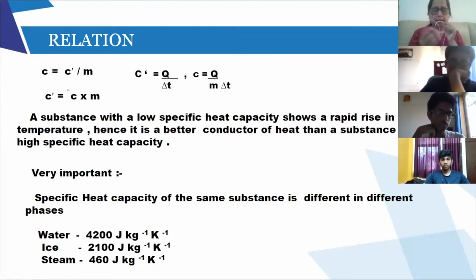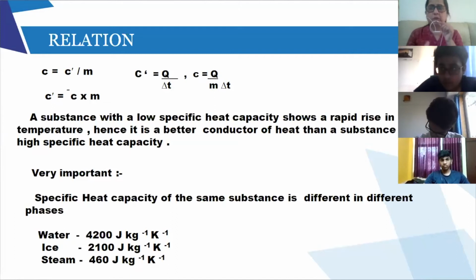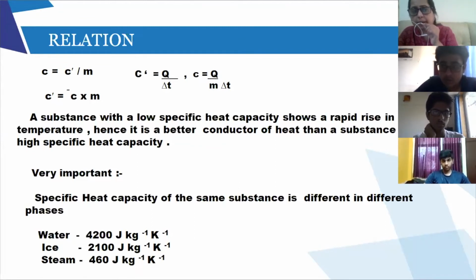But of ice, it is 2,100 and of steam, it is 460. We are talking of the same substance, water, but see how the specific heat capacity has changed as the phase changes. So in different phases, the specific heat capacity of that particular substance will change.